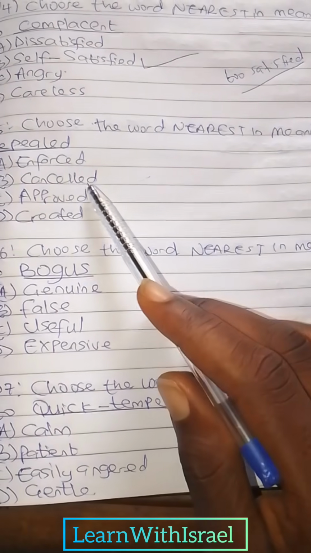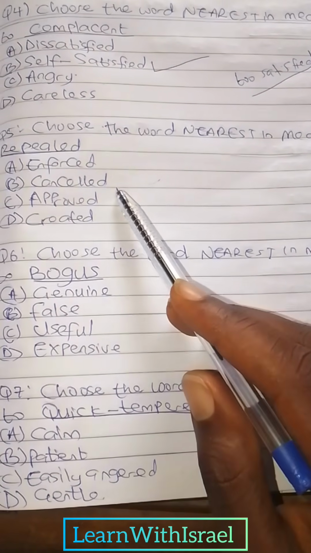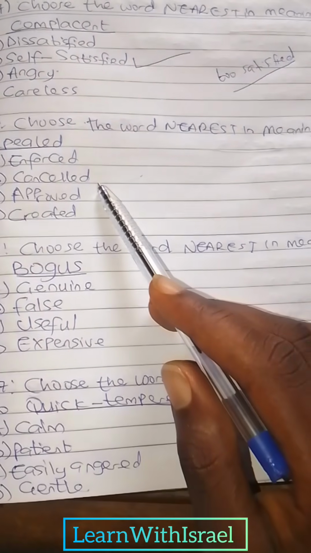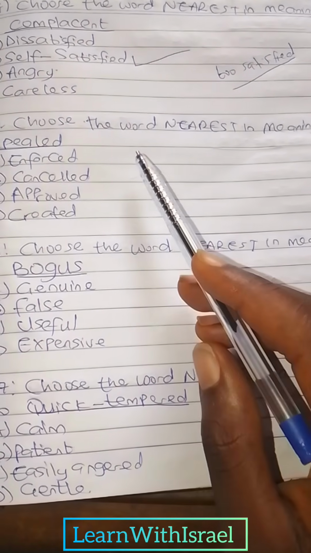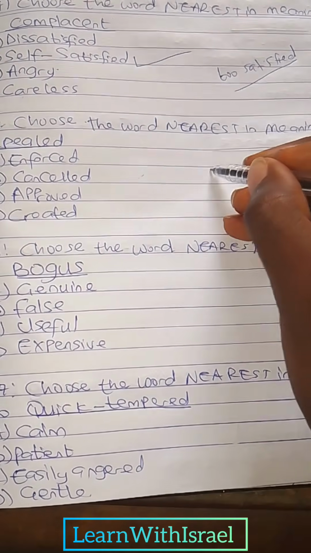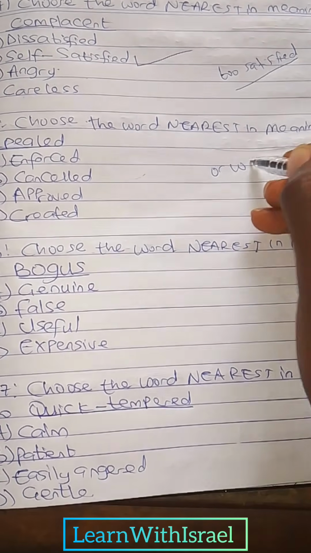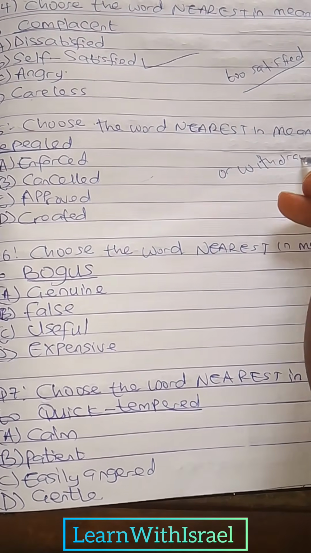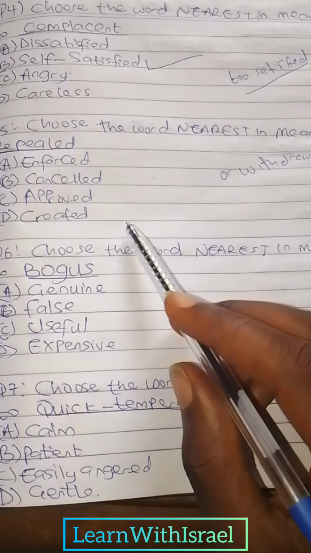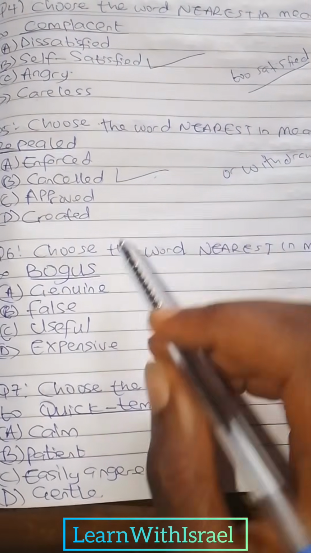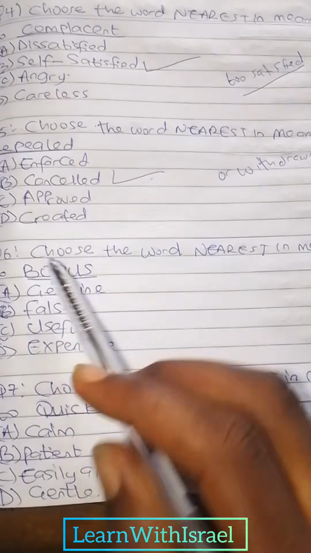So repealed means a law that has been officially cancelled or withdrawn. So the appropriate answer here is cancelled, which is option B.